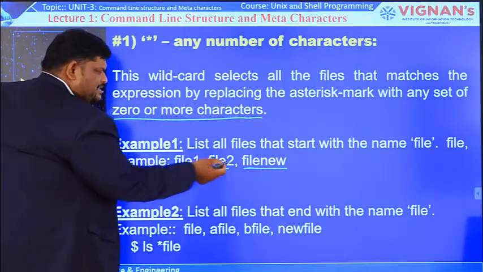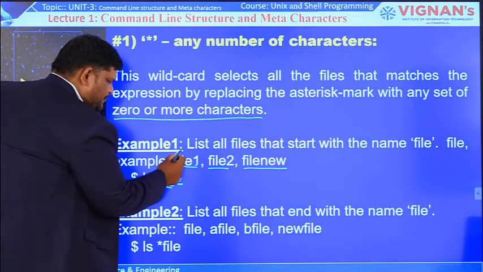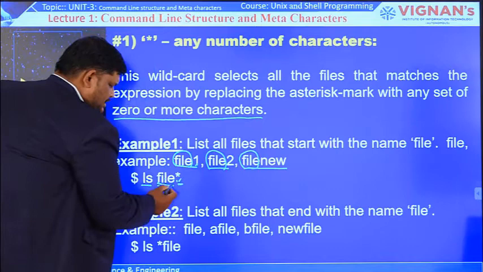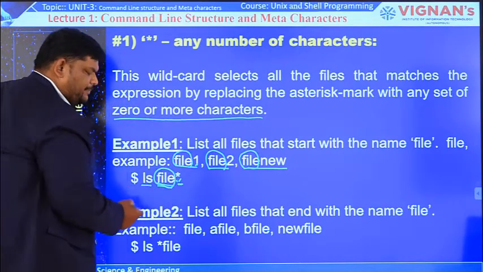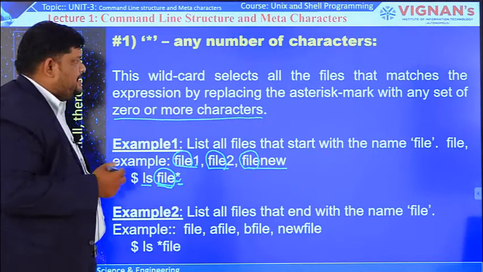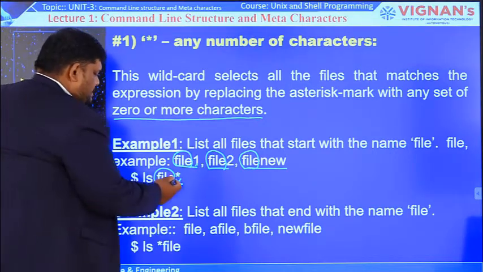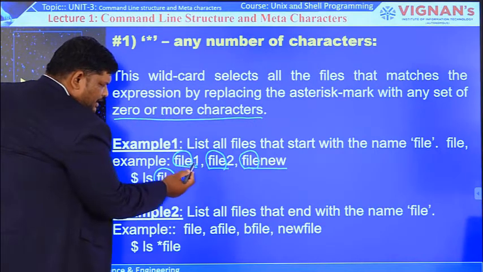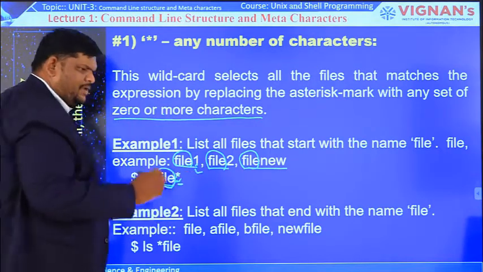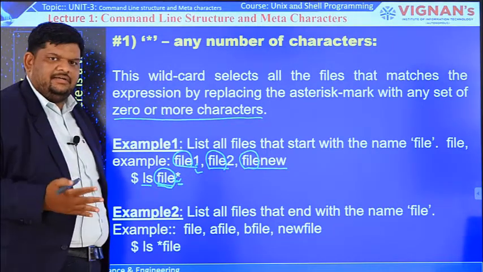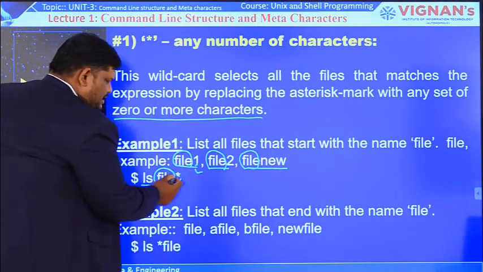Why did these three file names come? Because FILE is common, since we wrote FILE here, and after that the star symbol means zero or more characters. After file, whatever the character may be, either digits, symbols or any other characters, it will match.